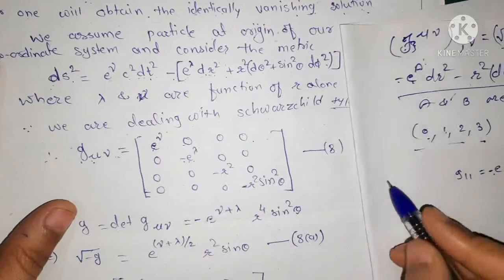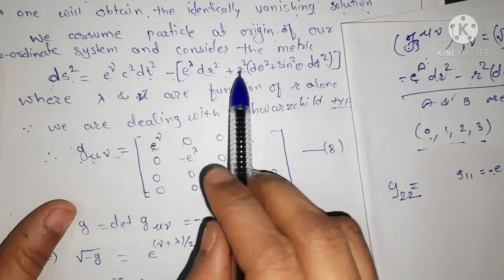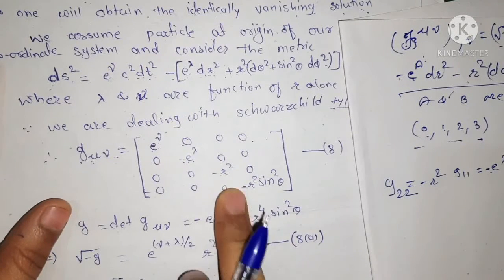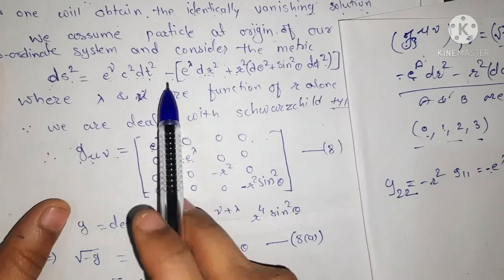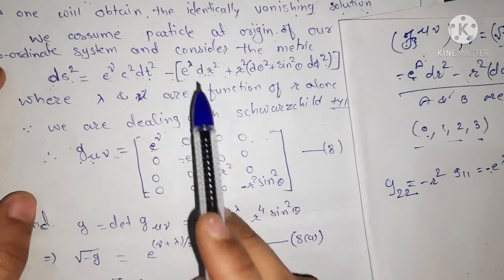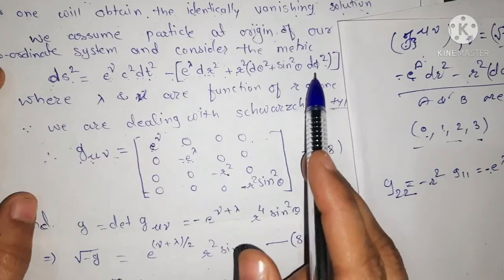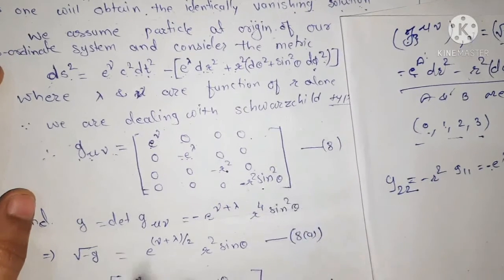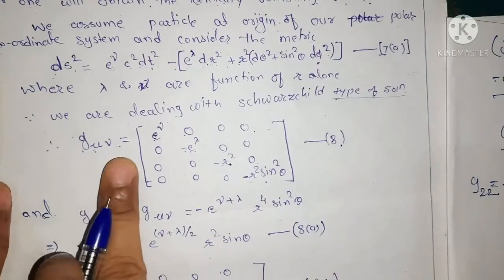Similarly, g 2 2 equals minus r square, which is our coefficient of d theta square. Then we have the coefficient of d phi square as minus r square sine square theta, and we give this as equation number 8 for this metric tensor.